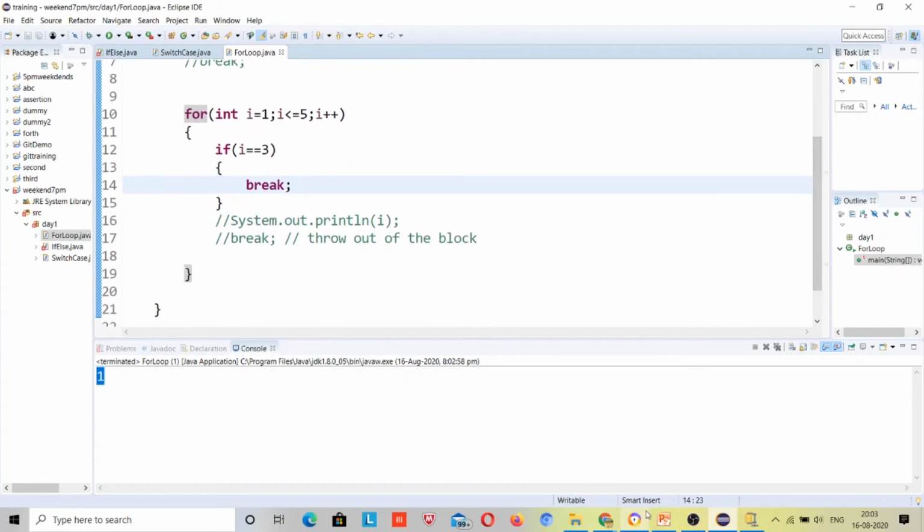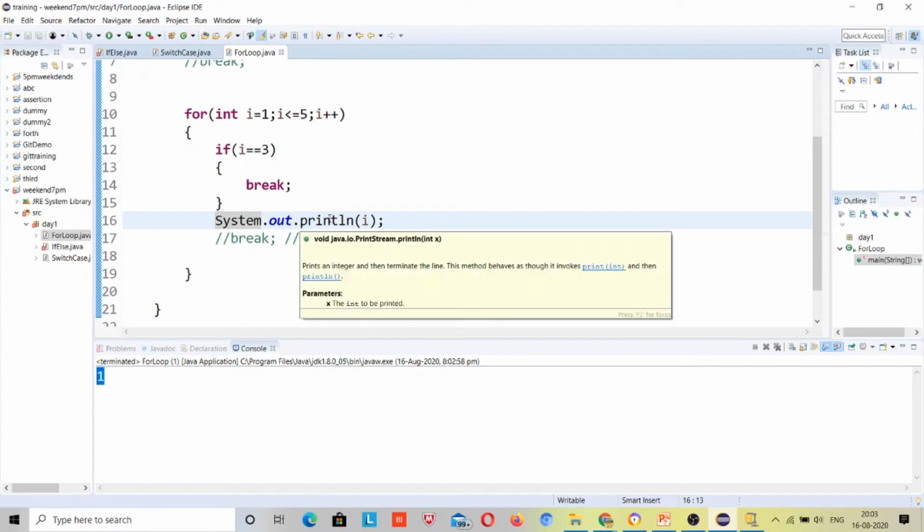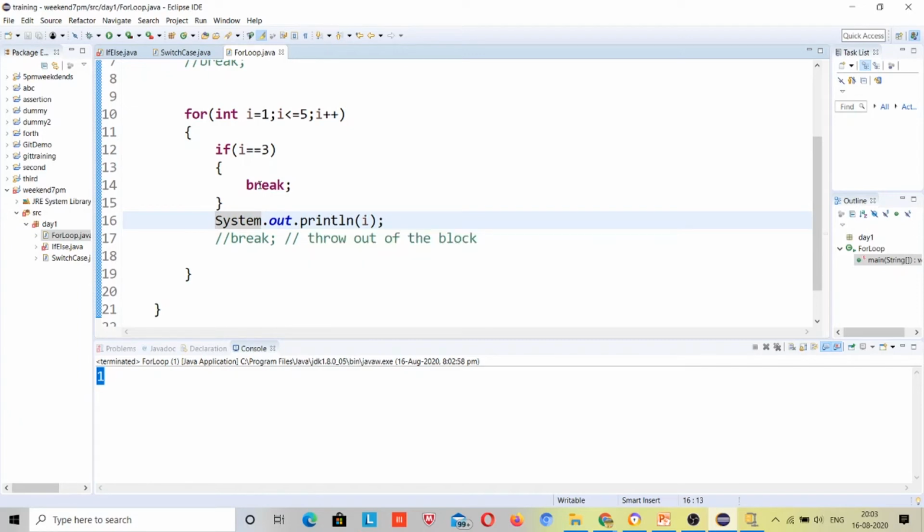What will the output? It will break after the 3, that's okay, but what will be the output?